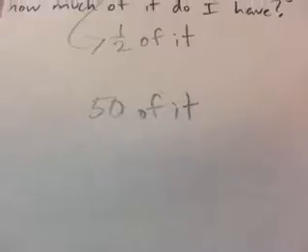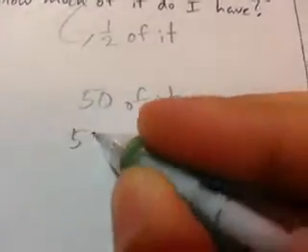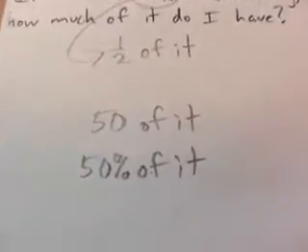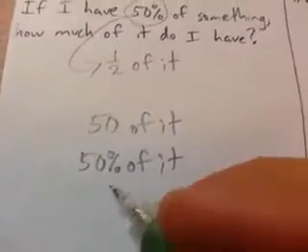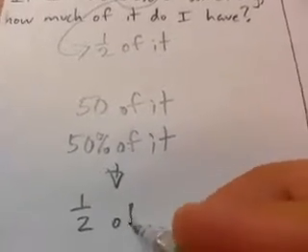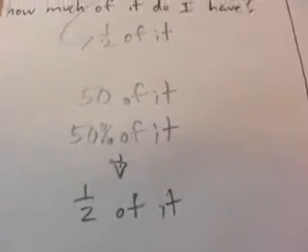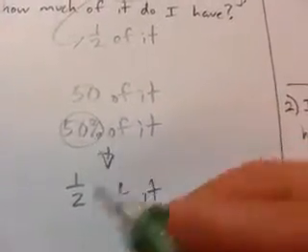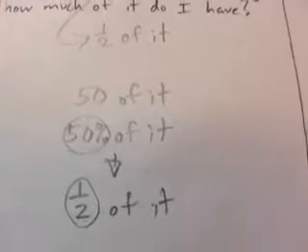It could be anything. But the moment I say 50% of it, then suddenly you think, oh, that's the same thing as saying half of it. Huh. How on earth do I know that 50% becomes a half?